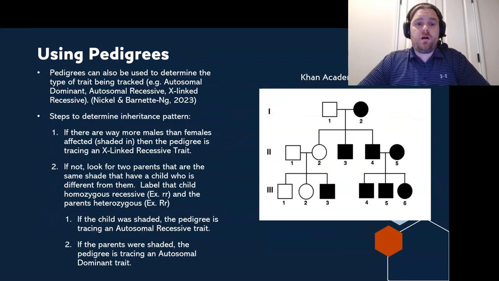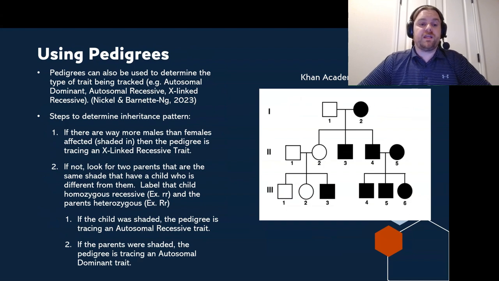Now, there are ways we can use pedigrees. You can use them to determine the type of trait being tracked if it's not given to you. And what I mean by type of trait would be autosomal dominant, meaning it's on your autosomal chromosomes, or your autosomes, autosomal recessive, X-linked recessive, which means it's on your sex genes. And there are some steps to use when trying to determine this.